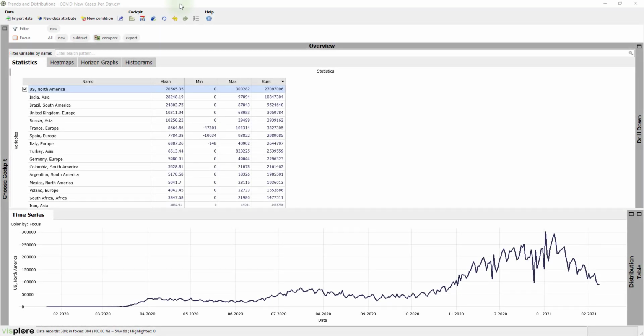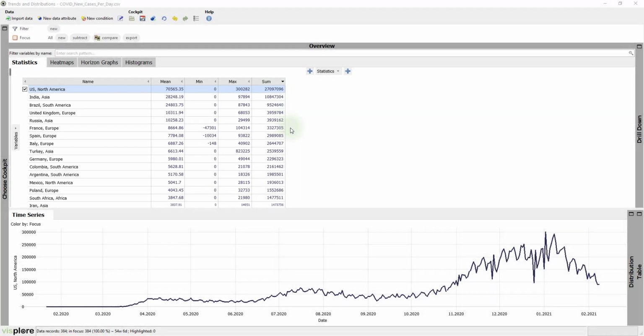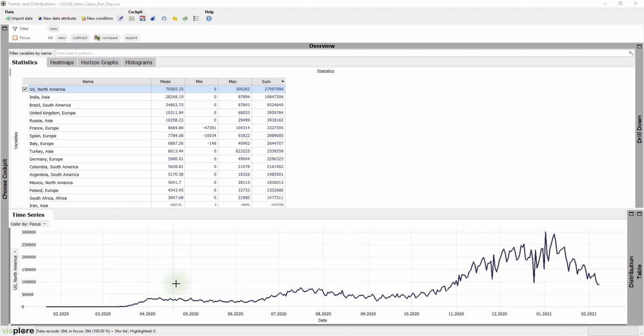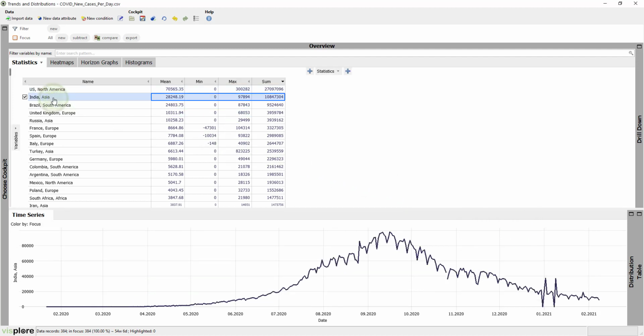Let's start by looking at the countries that reported the most cases. The list on top shows statistics per country, like the average number of new cases per day, the minimum and maximum reported on one day, and the total sum of reported cases, by which the list is sorted. As you can see, the United States had the most cases. The trend shows essentially 3 waves since the beginning of the pandemic. For India, there was one big wave.